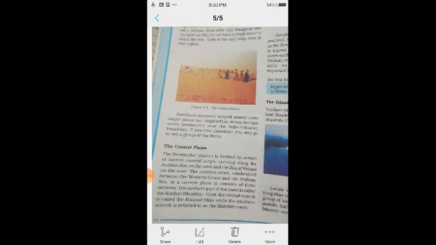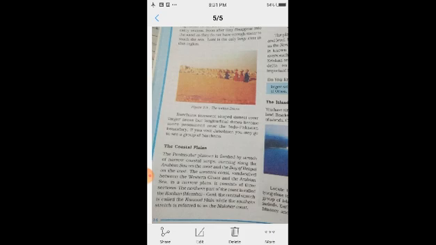Coastal plains are on the east side as well as on the west side. The east side is divided into two groups, Coromandel, the southern part, and the Northern Circars, the northern part.